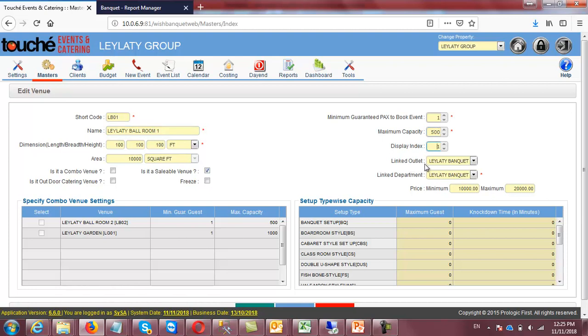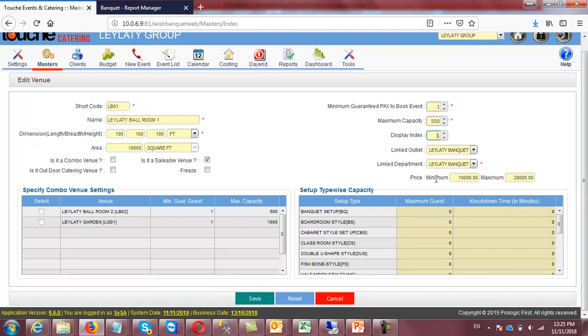Okay, and linked outlet Lalati Banquet, linked department Lalati Banquet. It's the same as Multaka and other restaurants, they are also dealing with Toki Jeddah. So I will link the same department in outlet. Okay, minimum price, maximum price. This is just the information data, it will appear there.